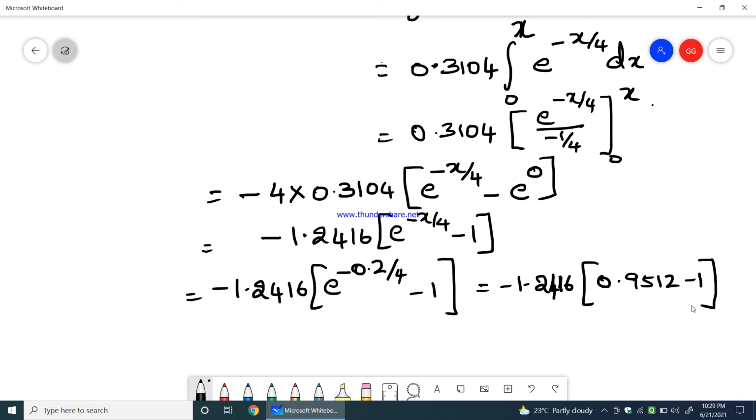Totally, 0.9512 minus 1 would be minus 0.0488 multiplied by 1.2416. So finally I will get Fx of 0.2 would be equal to 0.0605.